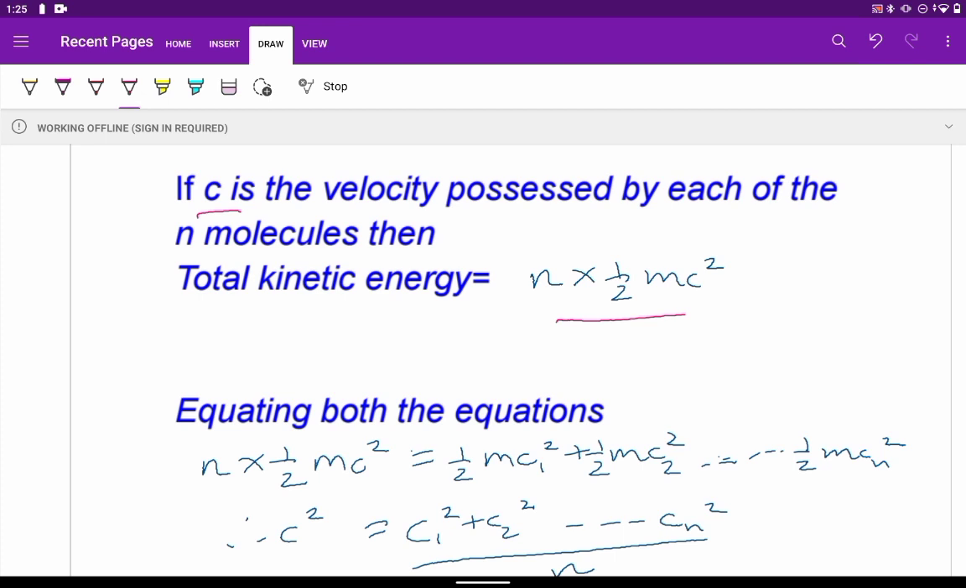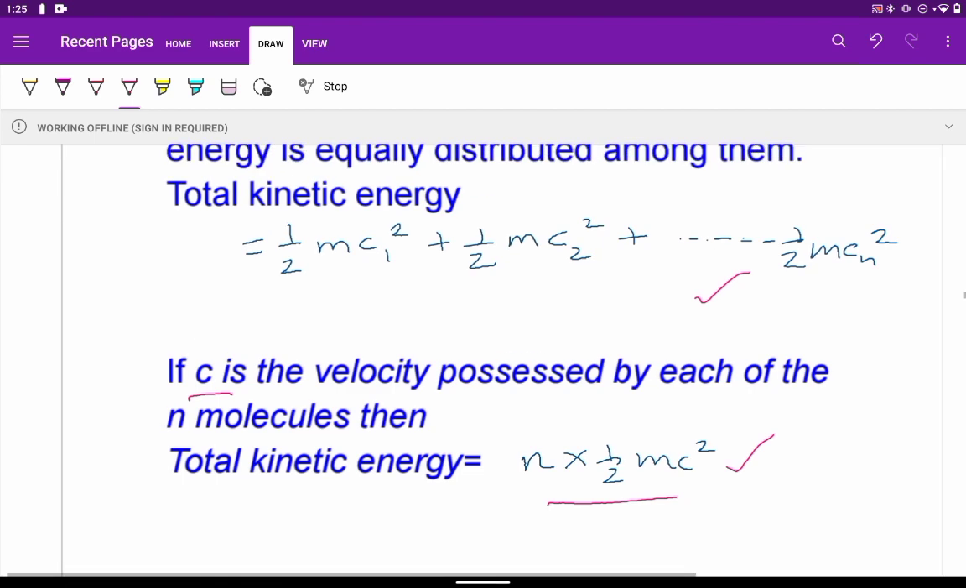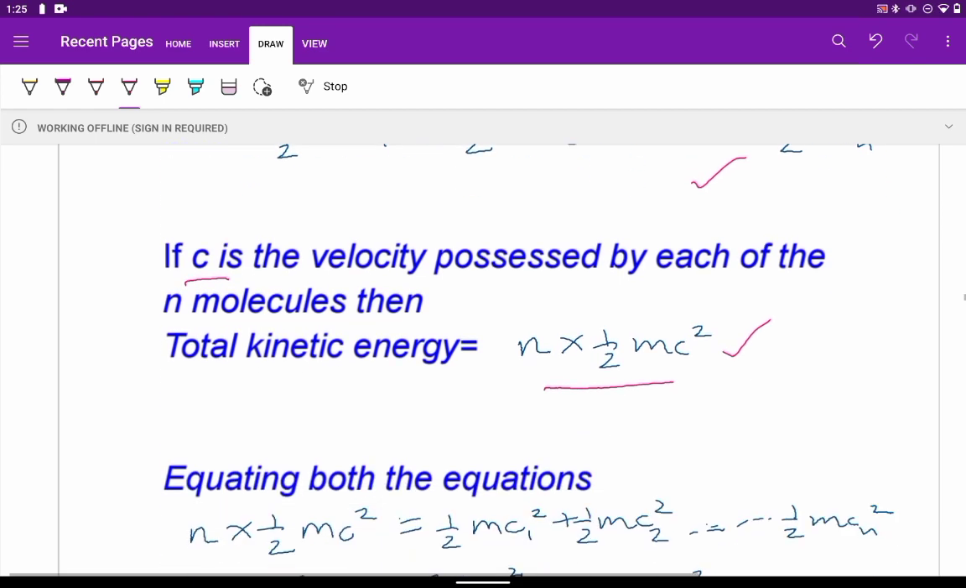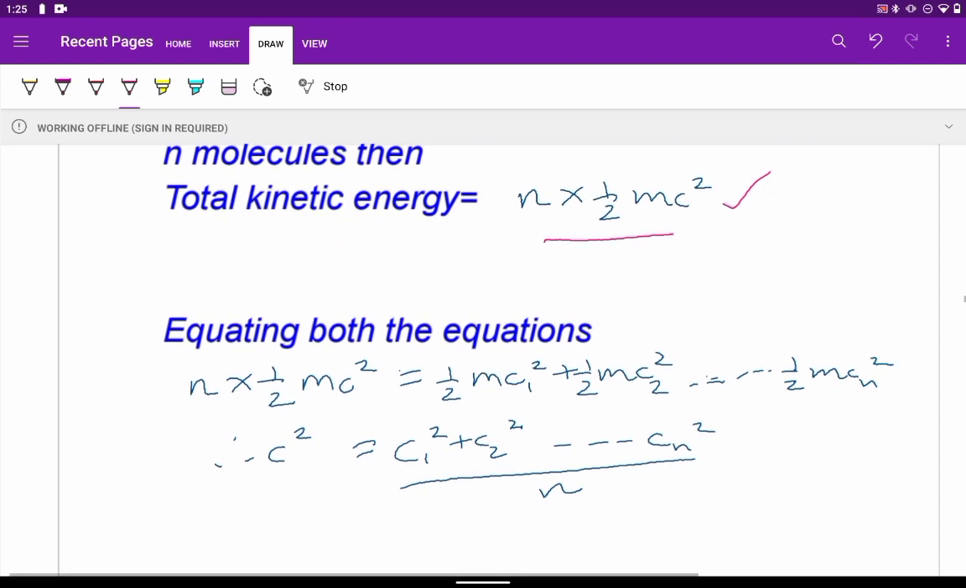Now equating both the equations, this one and this one. Initially we said that this is the case when the total kinetic energy is equally distributed among the molecules, and then we take a sum total by generalizing that the velocity possessed by each molecule is c, and there are n number of molecules. So if we equate both the equations, we get n into half mc square equal to the addition of half mc1 square plus half mc2 square up to half mcn square.